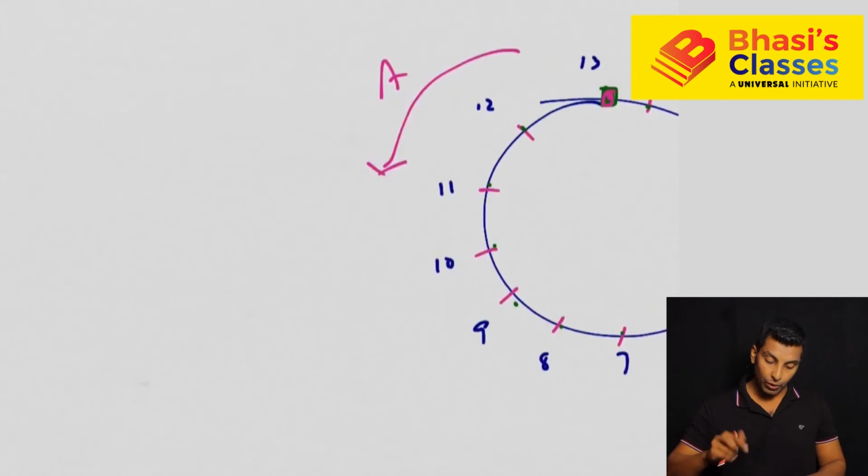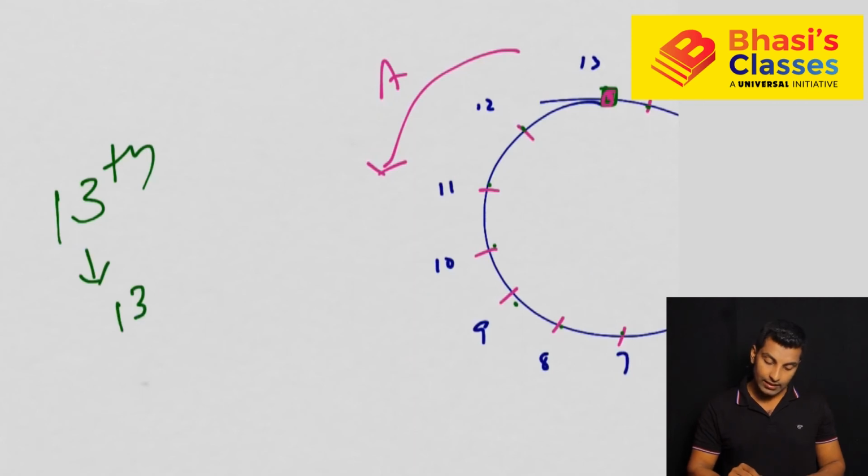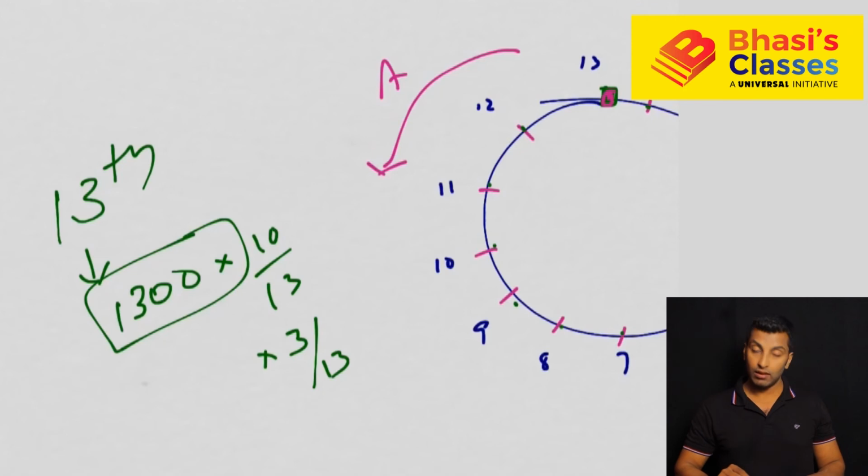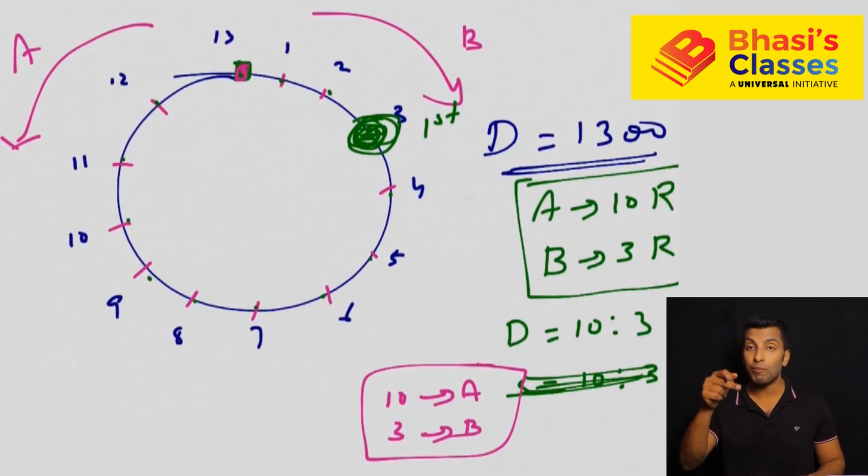So now let me tell you, whatever be the meeting, 13th meeting means 1300 is the distance covered by both of them together. Now how much A will cover and B will cover, you know the ratio, 10 by 13, and if it is B, 3 by 13. You can find the distance covered. But what is the meeting point is what we need to see. This is the first meeting point.